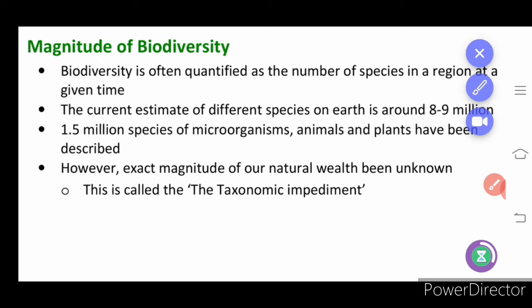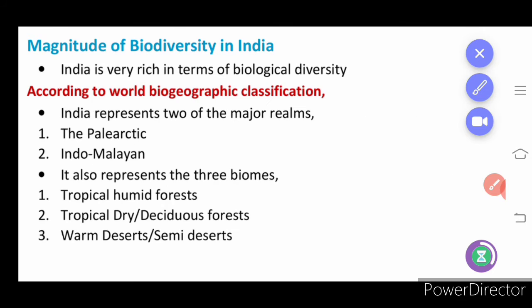Next we have the magnitude of biodiversity in India. According to the World Biogeographic classification, we have various regions classified as follows. We have areas which are rich in plants. They come under humid forest, dry deciduous forest, and warm desert or semi-desert areas. In semi-desert areas we have plants growing, and a hot summer is also felt.